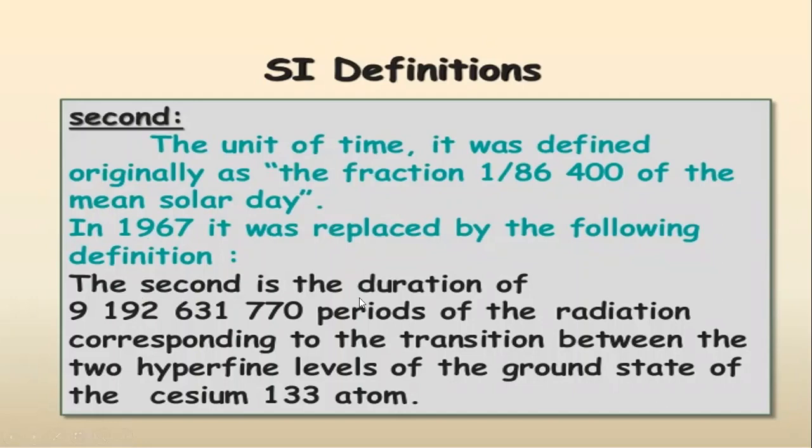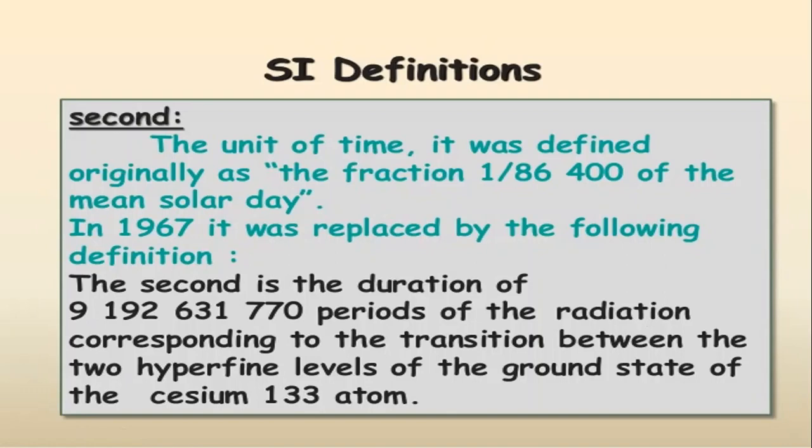Now, the second is the duration of 9,192,637,770 periods of the radiation corresponding to the transition between the two hyperfine levels of the ground state of the cesium-133 atom. In the ground state of cesium-133 atom, we have hyperfine levels, that is, one level is divided into many levels.